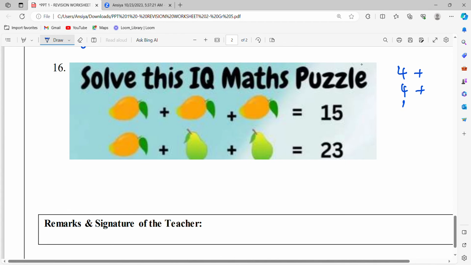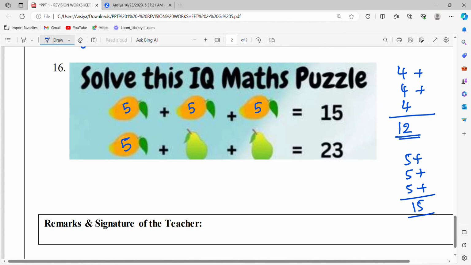4 plus 4 plus 4. When I count, I am getting 12, but I need 15. Okay, so I will try 5. I know some students already got the answer, but we are just explaining how to get this 15. When you add, this time it's 15. That means the value of one mango is 5. But actually 15 is easy, no? 5 plus 5 plus 5. Most of you know. So the mango value is 5.